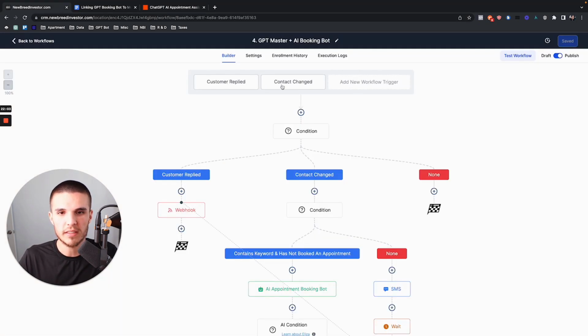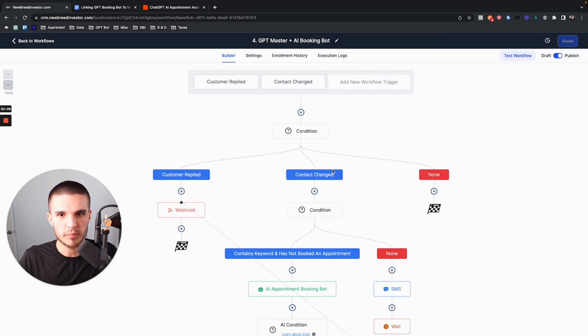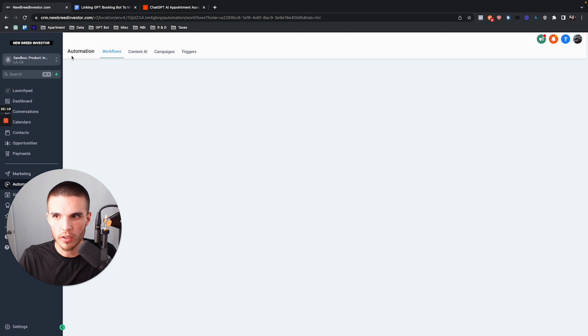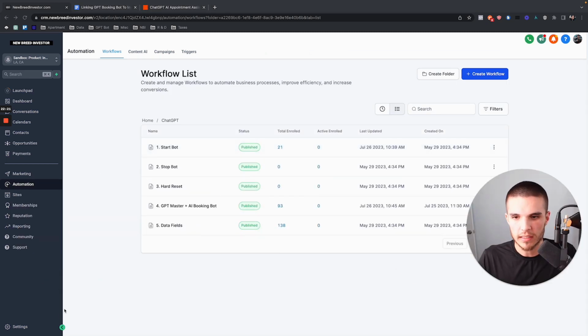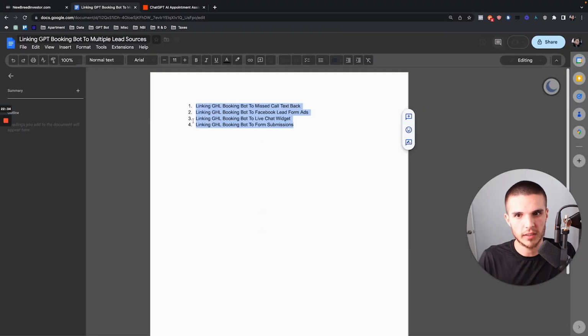The reason we have to update this contact custom field is because that triggers ChatGPT to know, oh, now the conversation has started, and then the bot gets going. Once you get that, all you really need to understand is that you simply need custom values for the initial messages from where the leads are sourced. So keep following along if it hasn't fully clicked in yet.